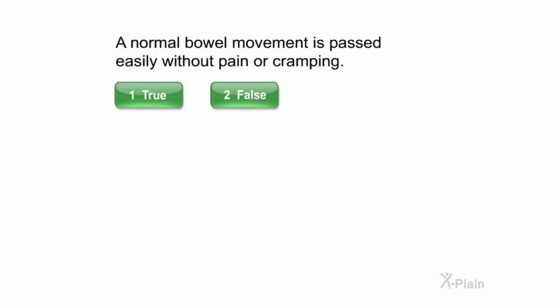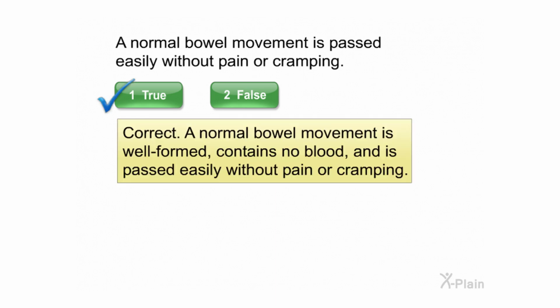A normal bowel movement is passed easily without pain or cramping. Select true or false. Correct. A normal bowel movement is well formed, contains no blood, and is passed easily without pain or cramping.